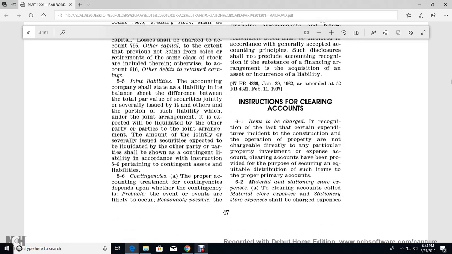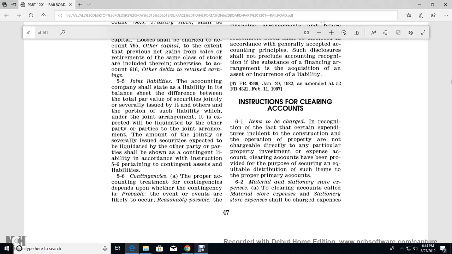Alright, 5.955, the joint liabilities. Accounting of the liability company shall have stated the liability in the balance sheet with the difference between the total par value of the security jointly and severally issued, and the other portion of liability which the other joint agreement expected with the liquidated other party and properties. With the joint agreement, the amount jointly and severally issued, the security expected to liquidate other parties for the parity, shall be shown as a contingent liability according to instruction 5.6 pertaining to contingent assets and liabilities.